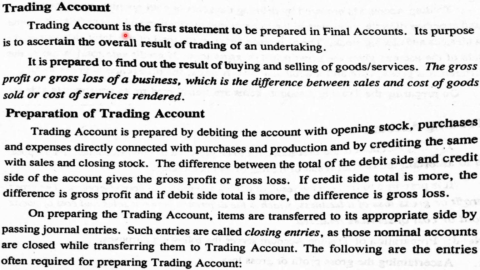First is trading account. Trading account is the first statement prepared in final accounts. It is prepared to find out the result of buying and selling of goods and services. So, trading account is prepared to find out the trading results, that is, the results of buying and selling. So, the result we get may be the gross profit or gross loss of a business, which is the difference between sales and cost of goods sold or cost of services rendered.